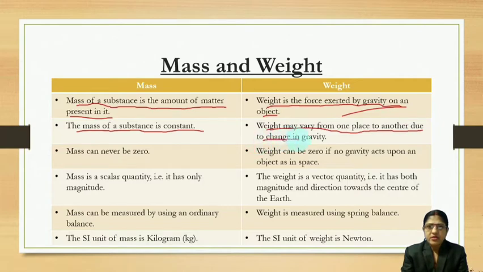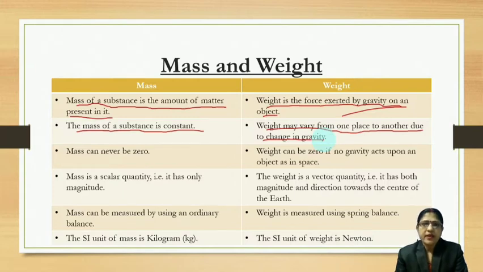If you change the value of g, that is, if you change the place, for example, on the surface of earth your mass is 10 kg, then what will be its mass on the surface of moon? Remember, mass remains constant. If you change your location, mass will be the same, but weight varies. As you know, g, the acceleration due to gravity on the moon, is 1/6 of earth.